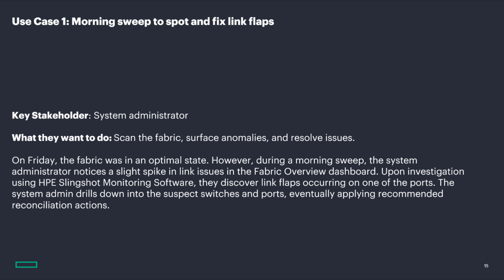On Friday, the fabric was in an optimal state. However, during a Monday morning sweep, the administrator notices a slight spike in link issues on the Fabric Overview dashboard. Using HPE Slingshot monitoring software, they investigate and discover link flaps occurring on one of the ports. The administrator drills down into the suspect switches and ports and applies the recommended reconciliation actions to restore stability.